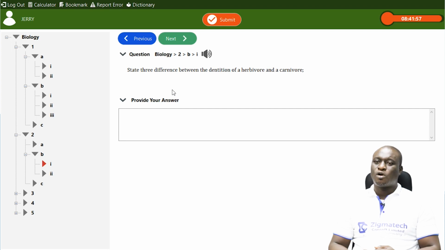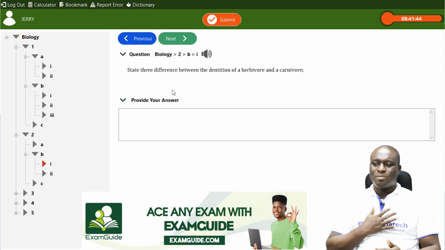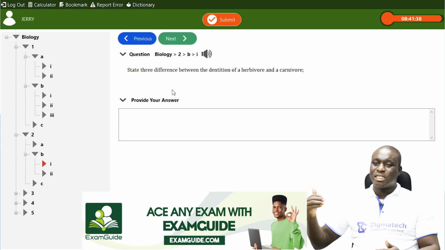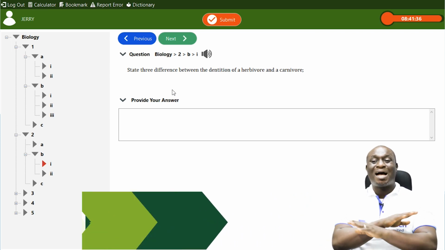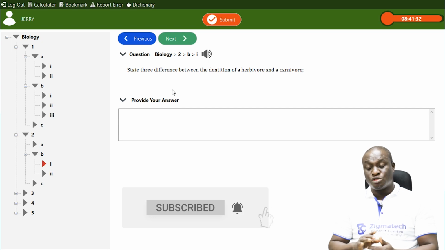Now, these are what we call holozoic. They are under heterotrophic nutrition. Heterotrophic nutrition simply has to do with the inability of living organisms, mostly animals, to manufacture their own food. They can't, so they depend on other organisms for food. They depend on plants, and they also depend on other animals. So now we have different types of heterotrophic nutrition.